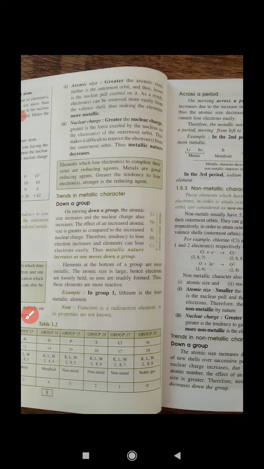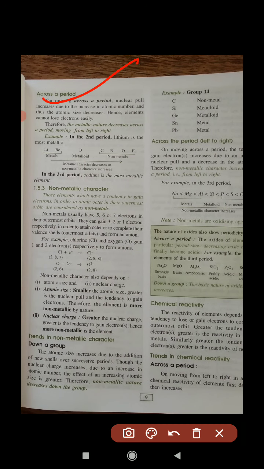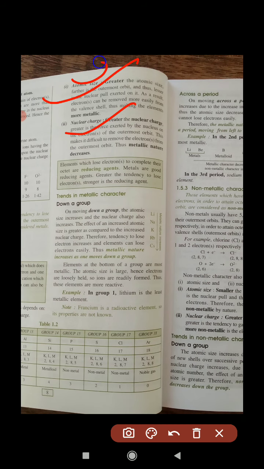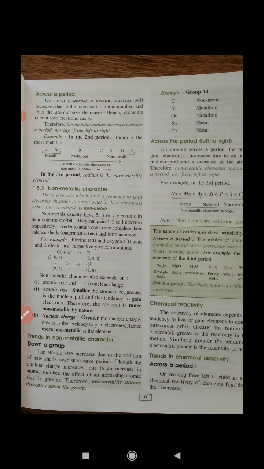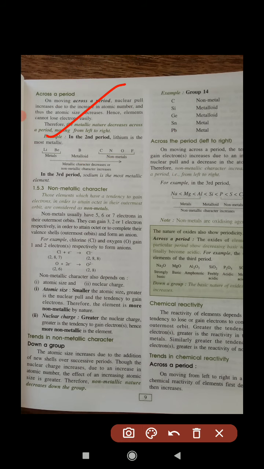Now moving to across a period. Across a period, nuclear pull increases. Nuclear charge is more preferable than the atomic size, so from left to right, metallic nature decreases. You need to see which is more preferable, atomic size or nuclear charge. Across the group, atomic size; across the period, nuclear charge. On the left side are metals, and going left to right in a period, in between are metalloids, then non-metal character increases.